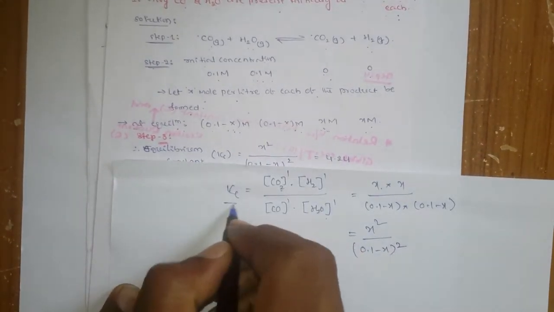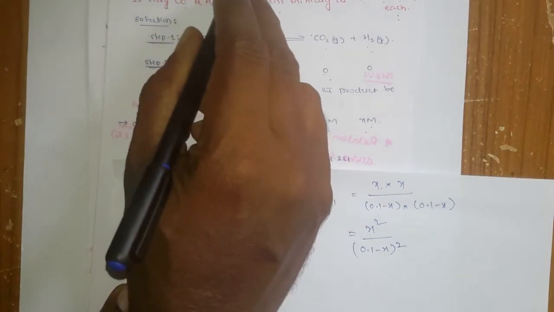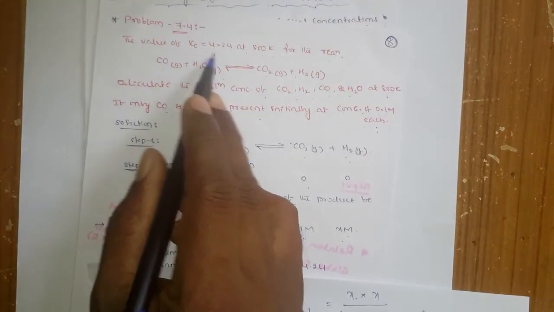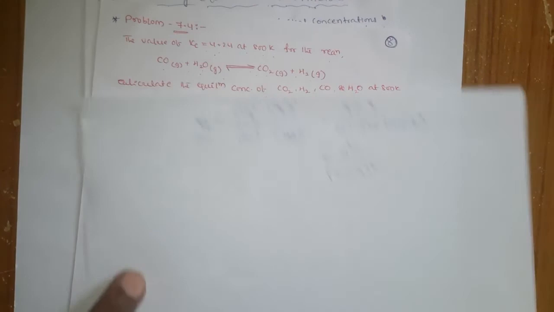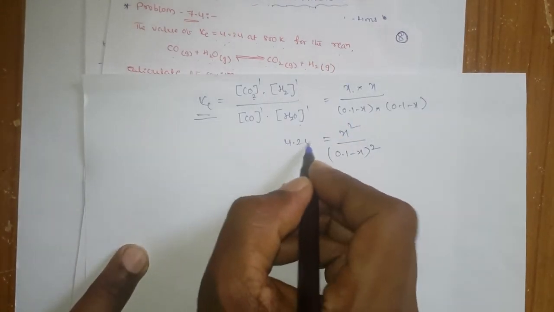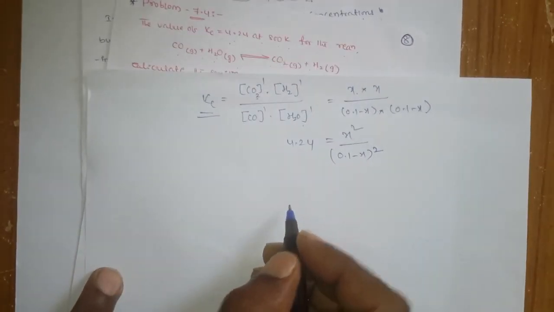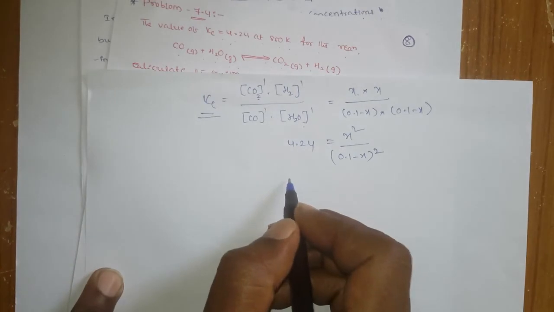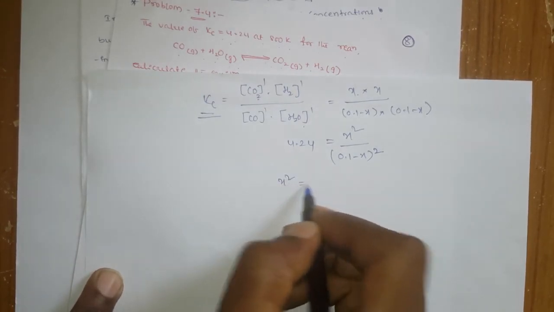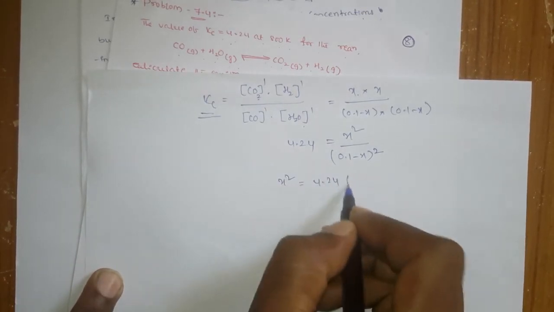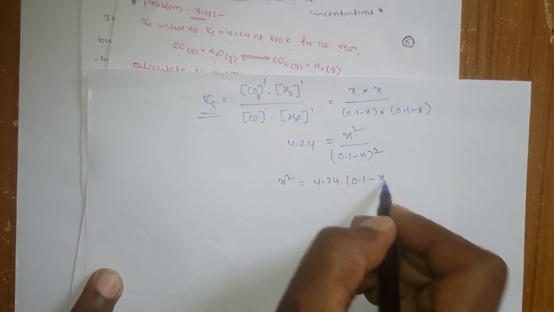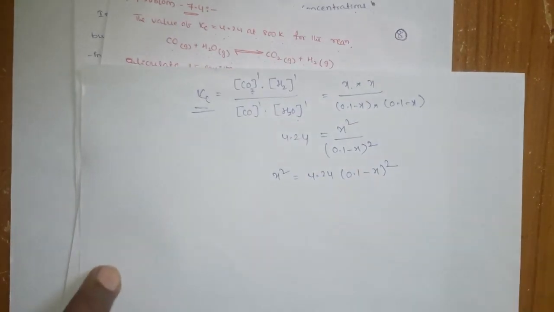The Kc value is 4.24. Okay, so now you convert this equation: x square is equal to 4.24 into 0.1 minus x whole square.